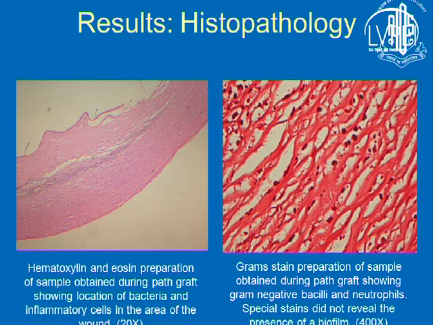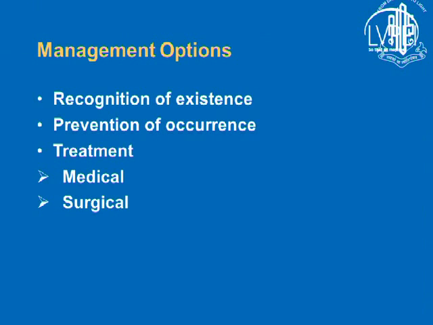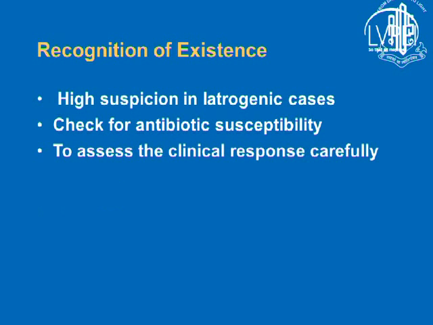And this is a collage out of all patients having undergone pediatric keratoplasty, 2 patients, and all 19 patients have gone patch graft. So management options, I would say the 3 most important things for everybody that should recognize: existence of resistance, prevention of occurrence, and treatment. For recognition, you should have high suspicion of iatrogenic cases.